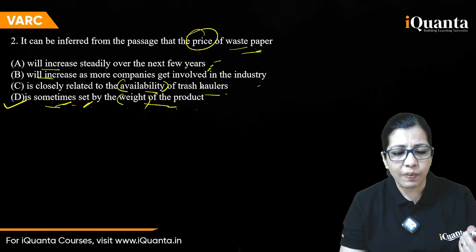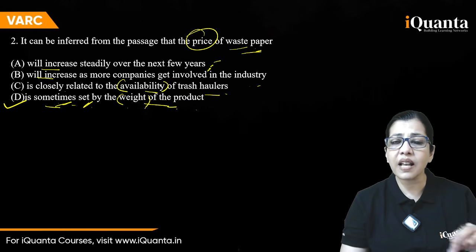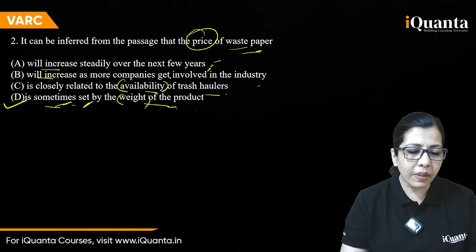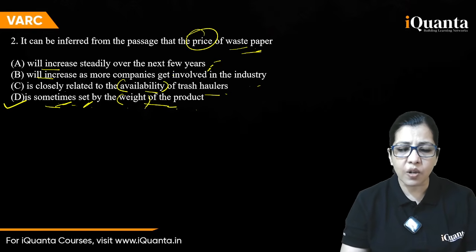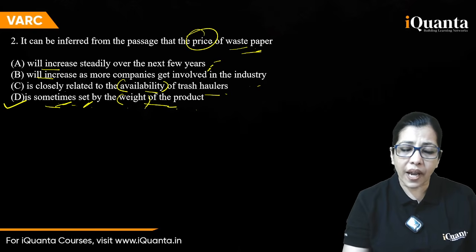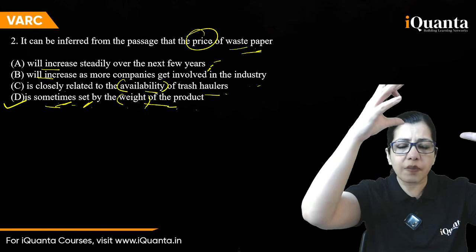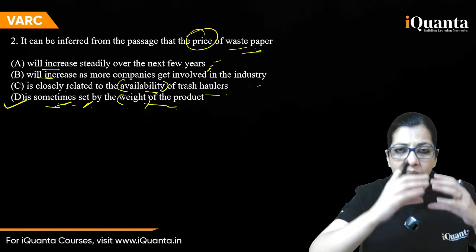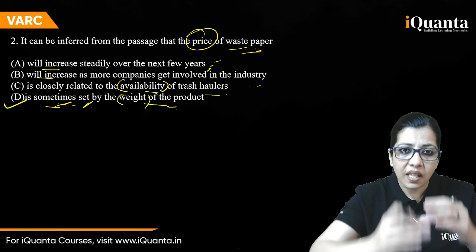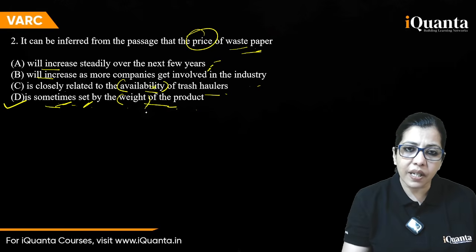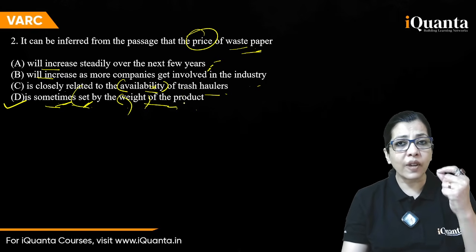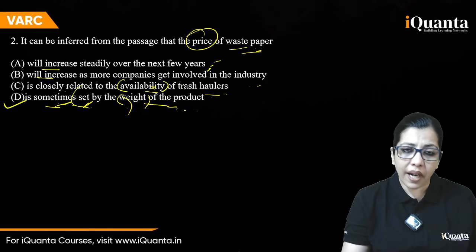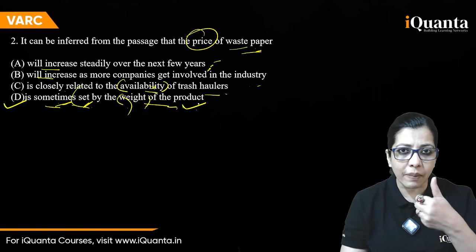Trash haulers are mentioned there, but the availability of trash haulers, whether they are available or scarce, is not mentioned. The first para talks about there being very few trash haulers, that these companies were not there. But the second para, when it talks about price, is not talking about availability. It talks about this. So between this and this, it could have been very close and tricky for students. But I hope you have understood now how to eliminate.